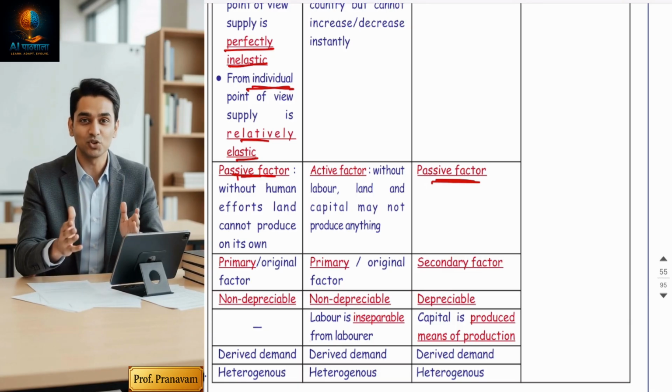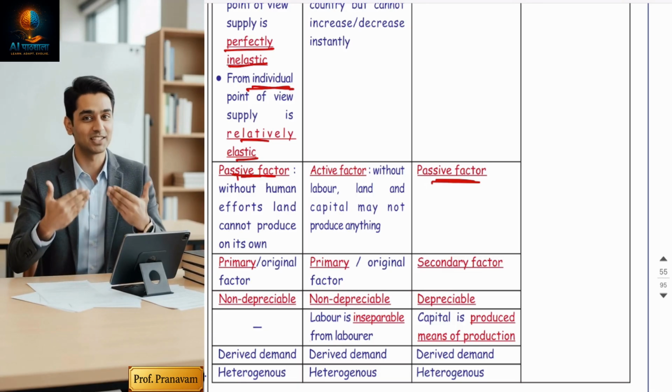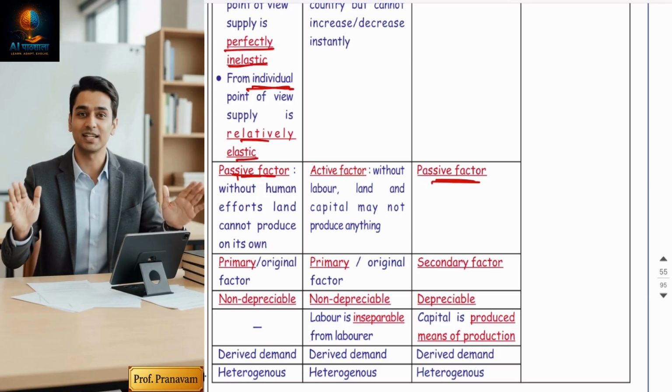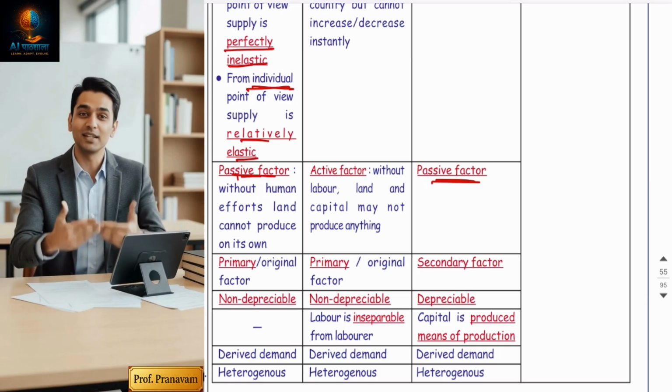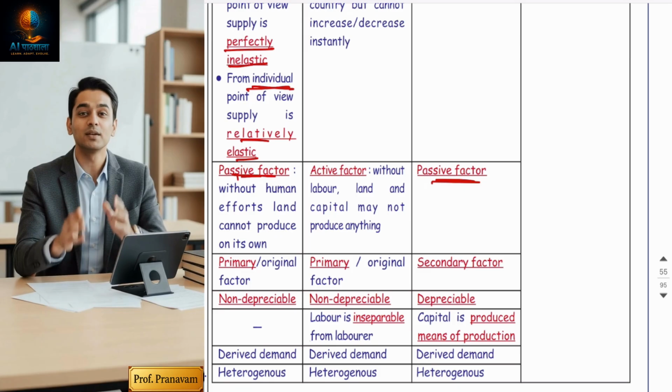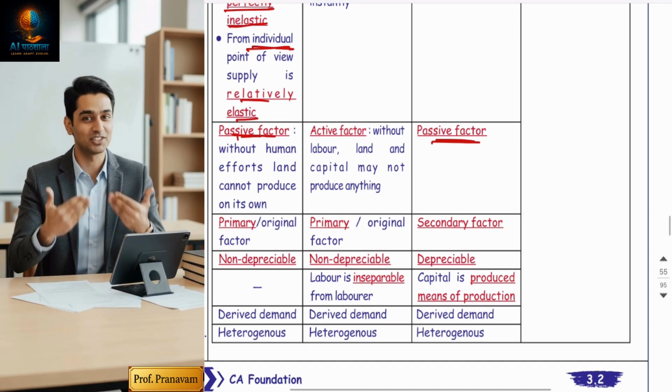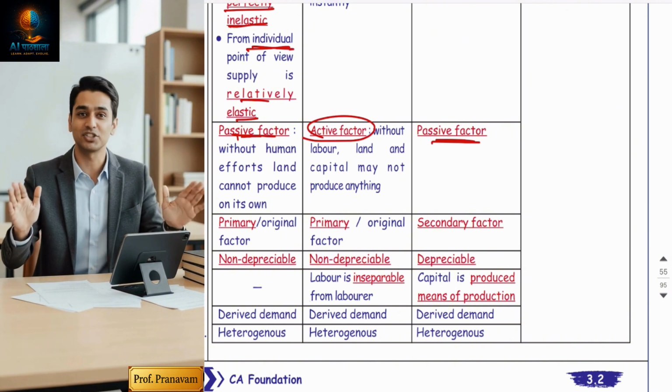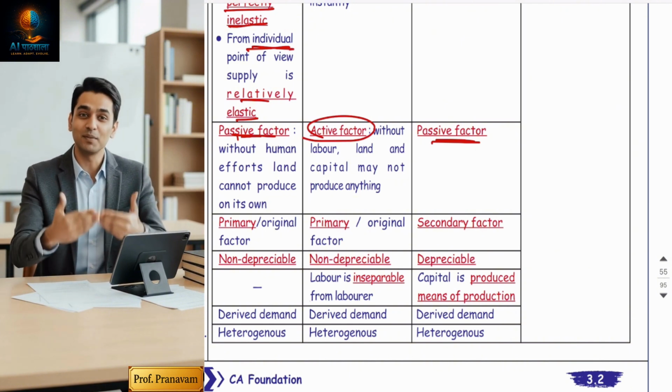Land says, if you're going to work on me, I'm going to give the production. I will not produce anything on my own. Machine says, now I can conduct a production, but someone is needed to operate me. So both are passive factors. Labor is the most active factor among all the three.